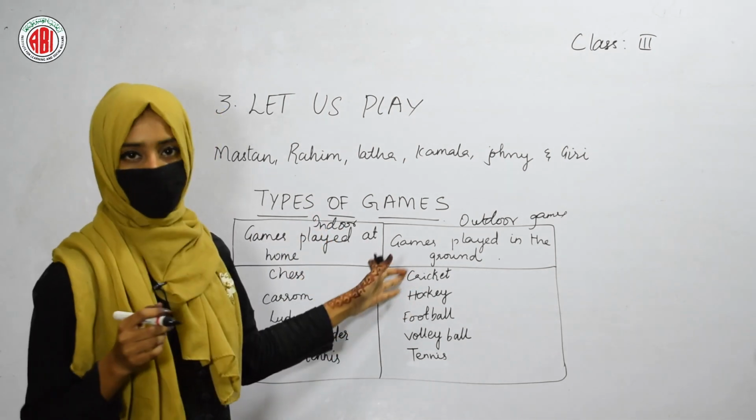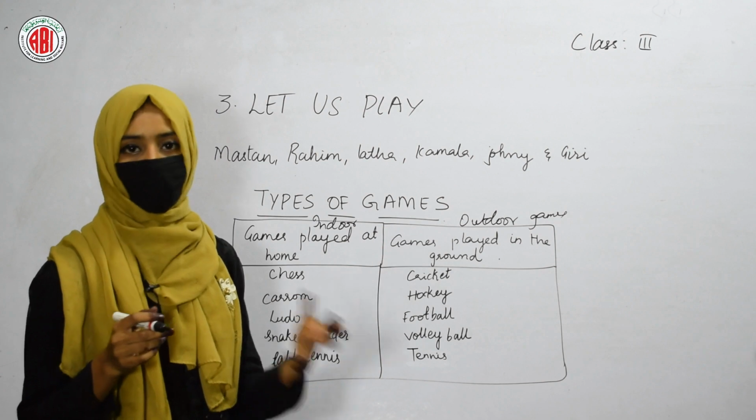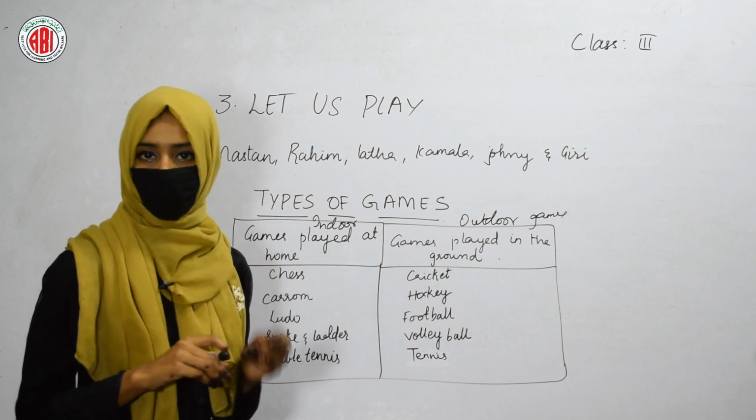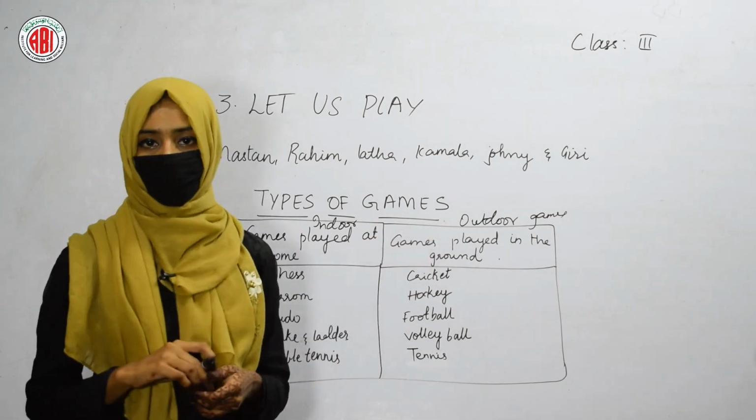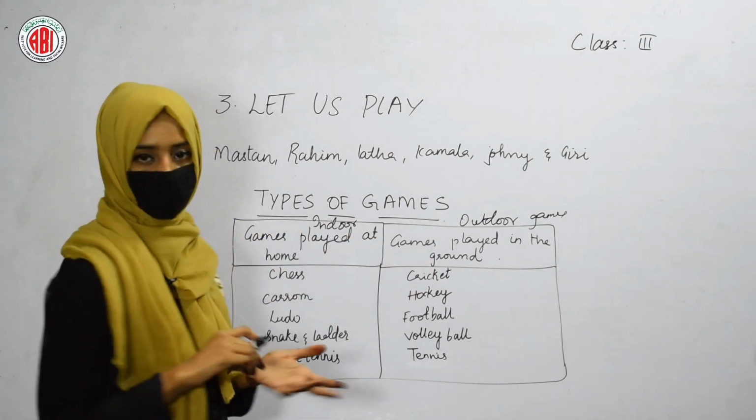क्योंकि if you take an example of cricket, then cricket is a game which cannot be played at home. It should be played in the ground only. So this game can be termed as an outdoor game. I hope it's clear to you.